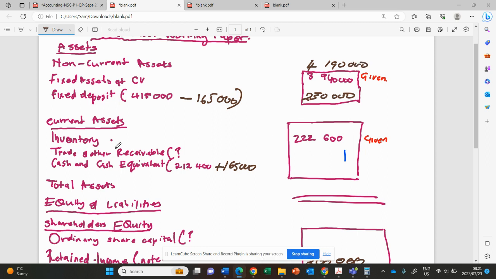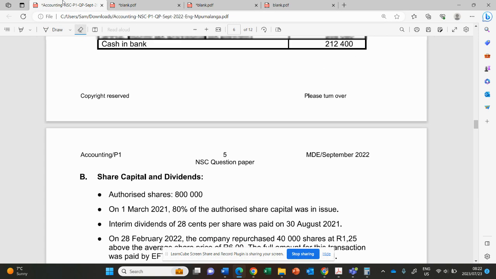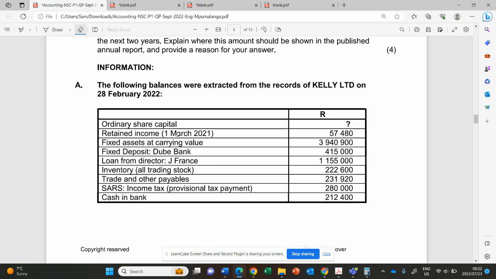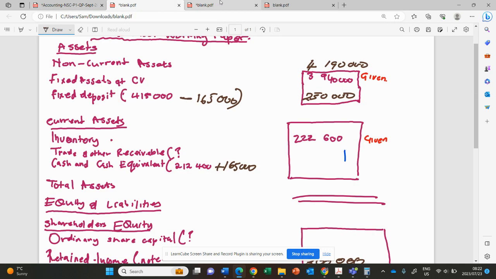Now there's the inventory given. Then there's the trade and other receivables. Yes, it is a question mark here on the list of balances. We don't have it. It means we don't have information about that, so this is the balancing figure. We need to calculate this at the end, once you're done with everything.